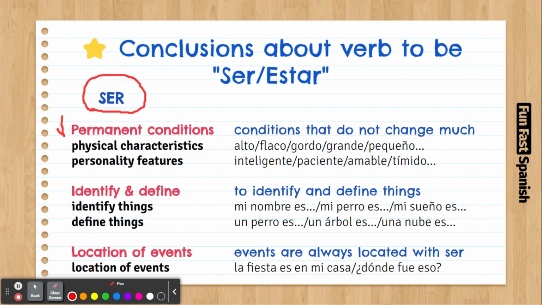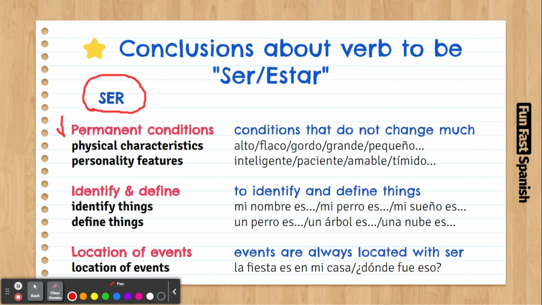People sometimes tell me, but what is permanent? Forever? No, permanent is not forever. It's things that could change, but in the long term, they're not changing constantly. So, for example, physical characteristics like to be tall, to be fat, to be intelligent, or that a table is big, or the colors. These features don't change constantly.